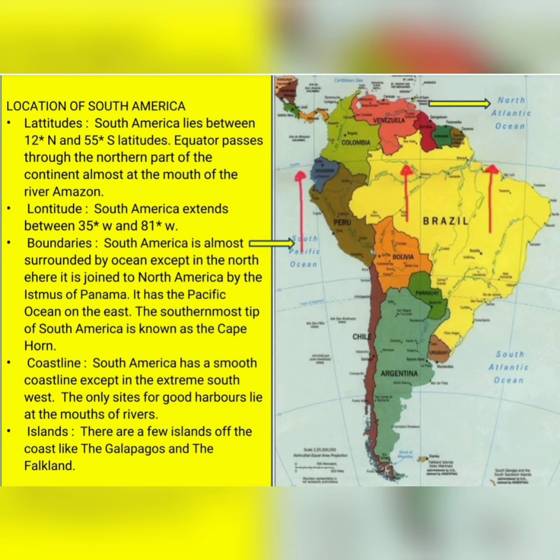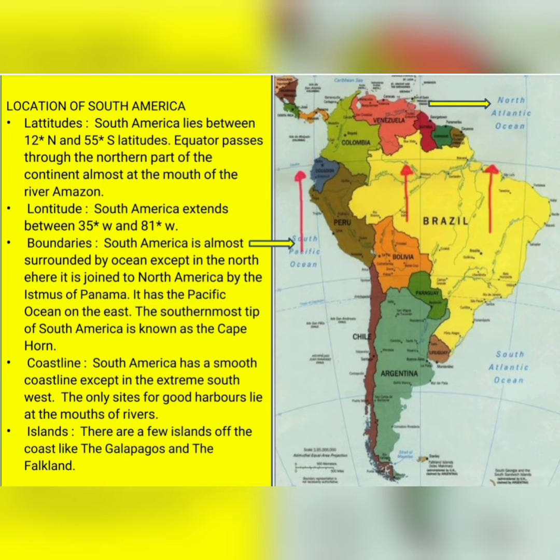Coastline. South America has a smooth coastline except in the extreme southwest. The only sites for good harbors lie at the mouth of rivers.